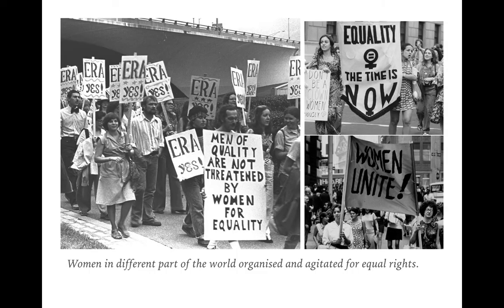Okay, and that is the reason why women in different parts of the world organized movements, they उनीहरूले agitationsहरू launch गर्यो, and they started to fight for getting equal rights for the women. Okay, and finally because of this, women were able to get voting rights.